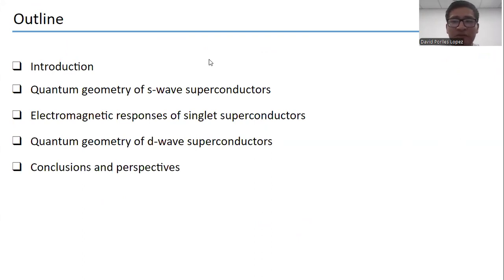The outline of my presentation is the following. First, the introduction, where I will talk about the motivation and the main goals. After, the quantum geometry of singlet superconductors, where we will see the definition of a quantum metric, the fidelity number, and fidelity marker. Later, we will explore some electromagnetic response of the singlet superconductor and how we can relate this response to the quantum geometry properties. Later, we will see the quantum geometry of the p-wave superconductors, and finally, the conclusion and perspective.